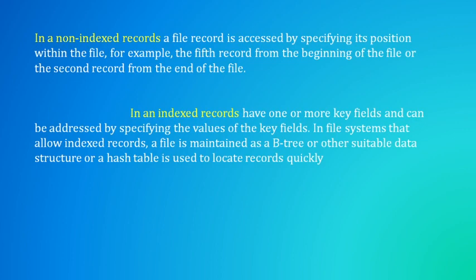If I ask you to go to the sixth program, you just look into the index paper to see from which page that sixth program starts. Like that, by looking at the index number you go. So there will be quicker access with indexed records than non-indexed records.